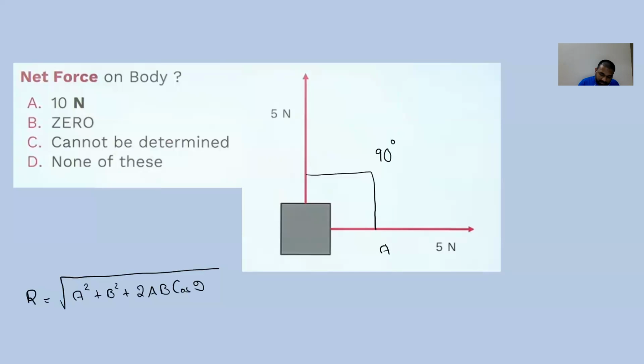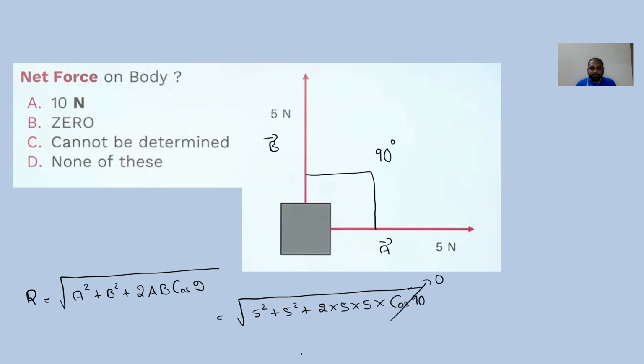Let me consider this as vector A and this as vector B. So this is going to be root of 5 square plus 5 square plus 2 into 5 into 5 into cos 90. The value of cos 90 is 0. So the second term will become 0 and we will have 25 plus 25. So this is going to be root 50.